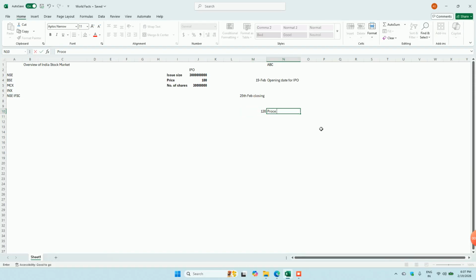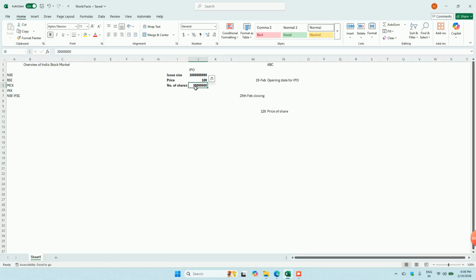This means the people who bought it at the time of IPO got their shares on the day of listing, while the rest of the people who were not able to get the IPO will try to buy this share at this particular price. So now this company registered itself through the process of IPO.